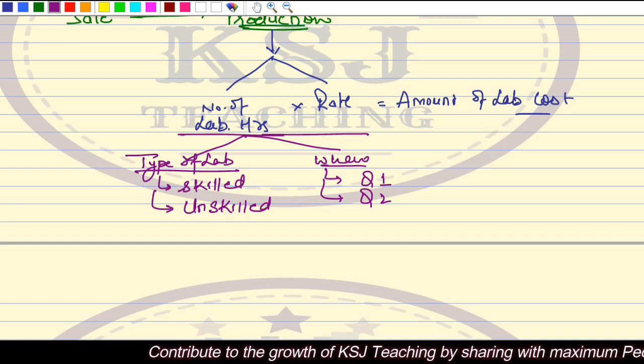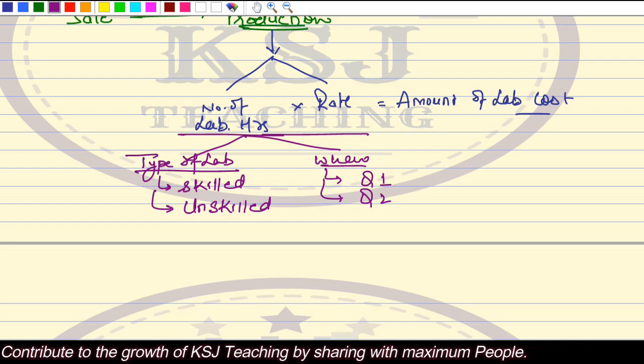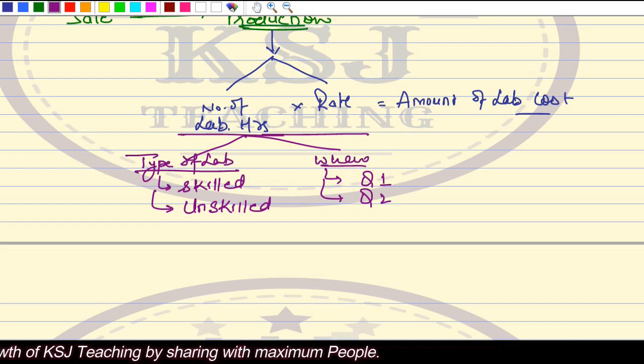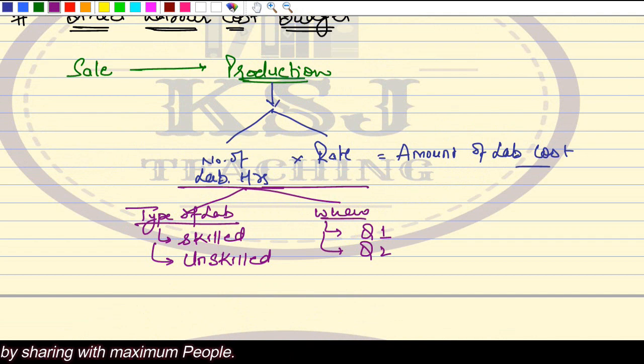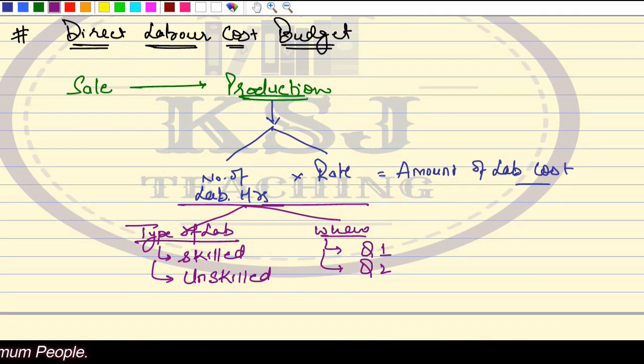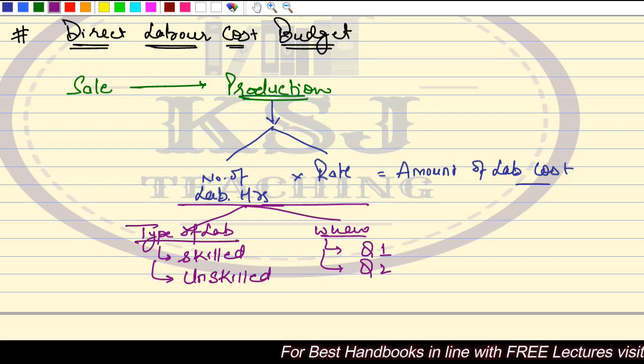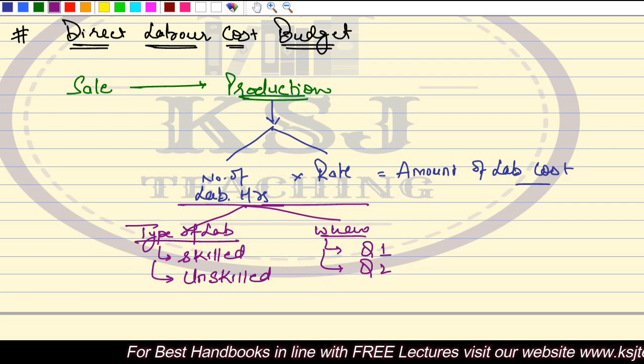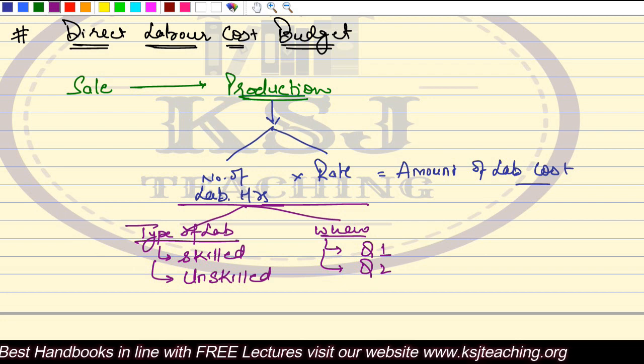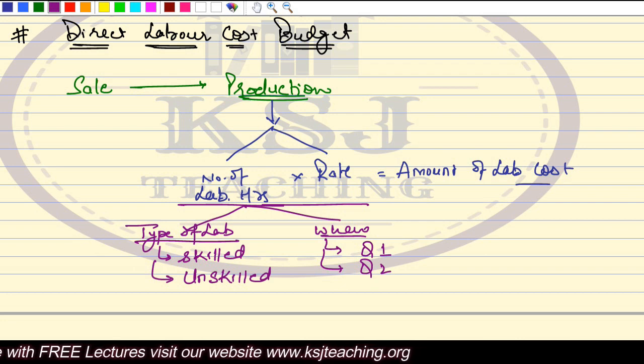There the requirement of the labor will be more than the first department. So all these things need to be considered when we are preparing the labor cost budget, direct labor cost budget. Understood the very basic simple things. We have already studied about labor costing in the second chapter. So it is just about that we need to identify dependent upon the production budget.